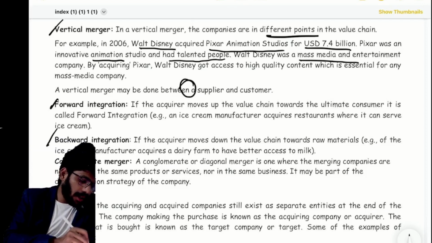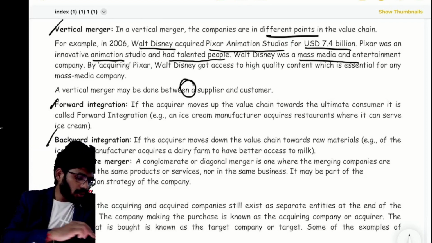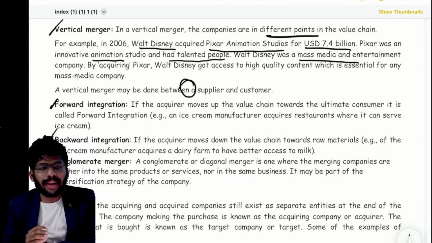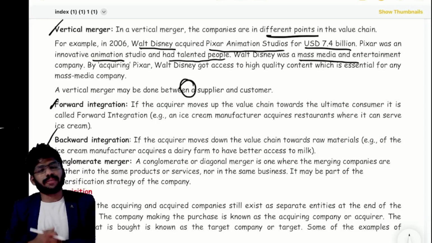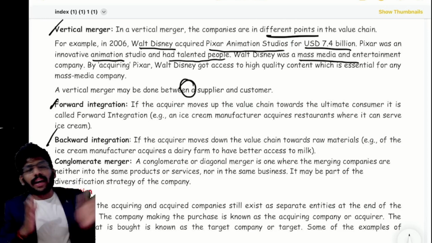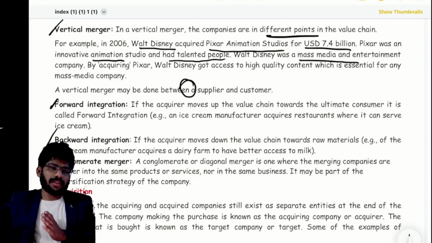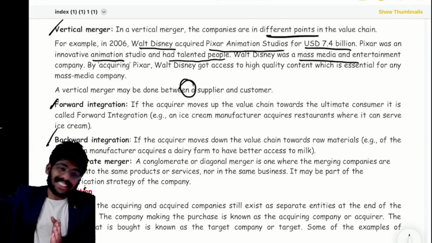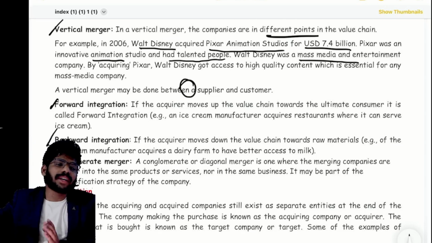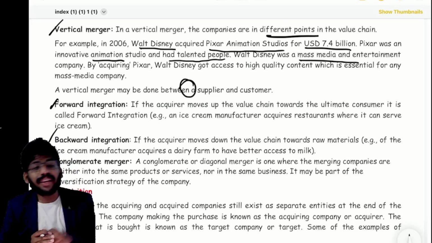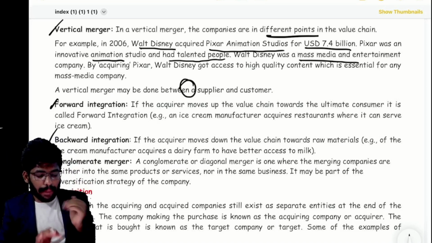Forward integration means we are acquiring the customer business. The supplier is always the back end, the customer is always the front end. Acquiring a customer business is forward integration. Acquiring a supplier is backward integration.